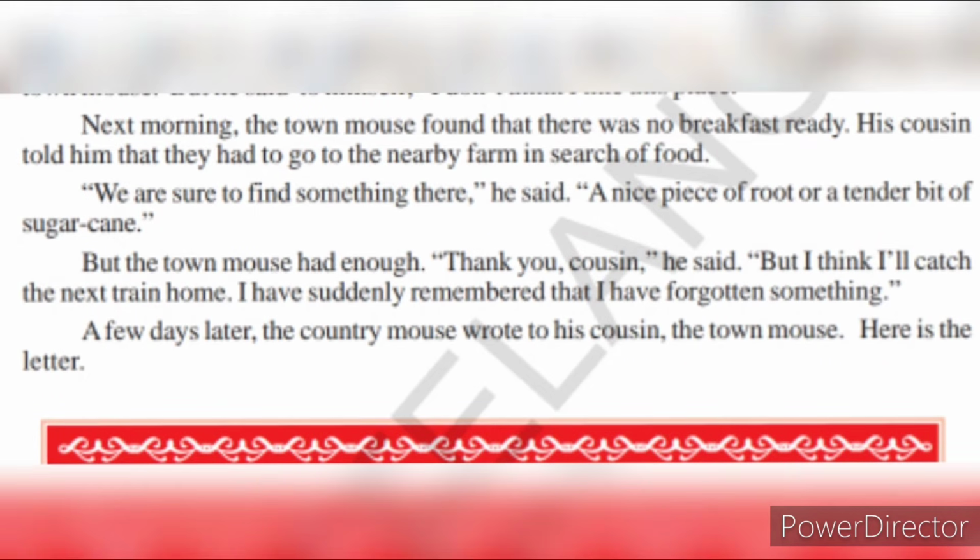But the town mouse had enough. Thank you, cousin, he said. But I think I'll catch the next train home. I have suddenly remembered that I have forgotten something. So what did the town mouse tell? Okay, thank you, this is enough. I have to go home in the next train, because I have forgotten something. Suddenly I remembered that I have forgotten something, so I have to go home. I'll be going home in the next train. So I'll catch the train and go home, he told.